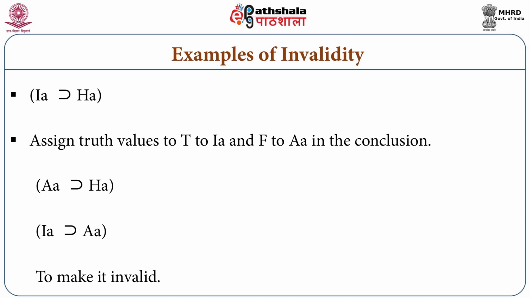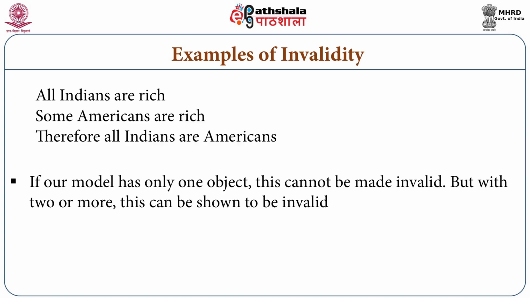Now let us look at another argument. For example, all Indians are rich, some Americans are rich, therefore all Indians are Americans. Suppose we have only one object in our model, then there is going to be some problem. By looking at the argument, we know that this is invalid.